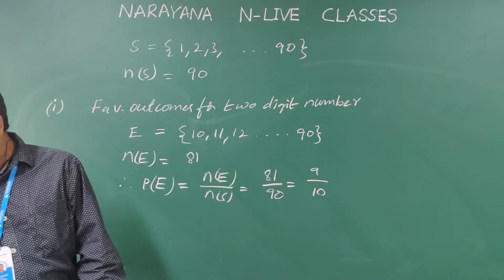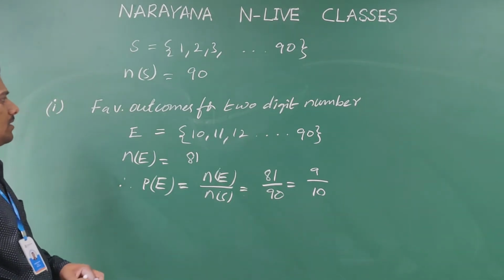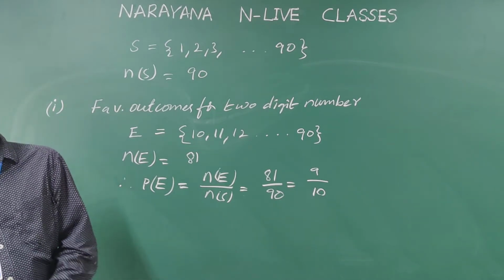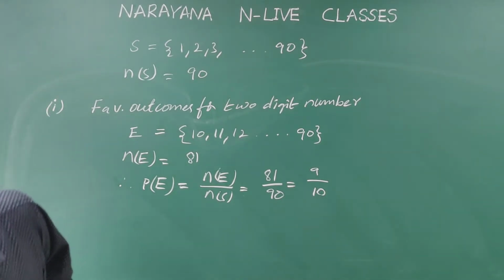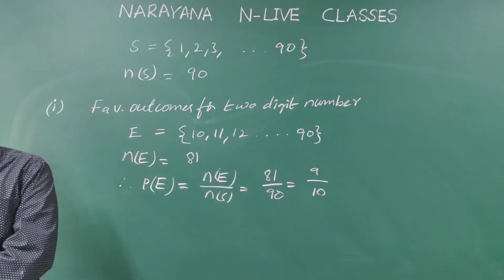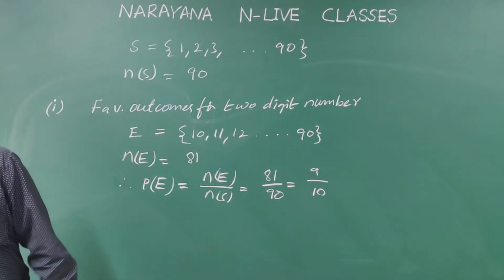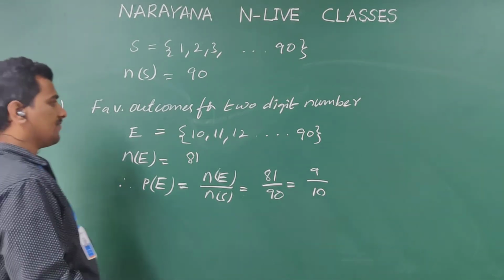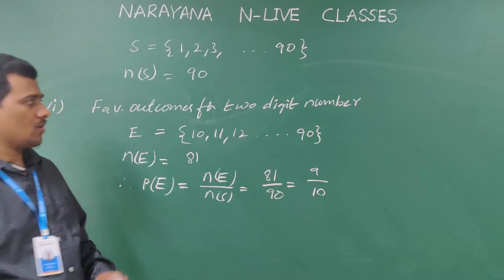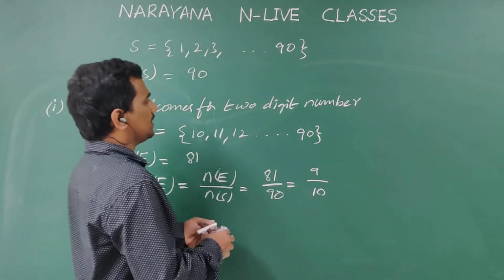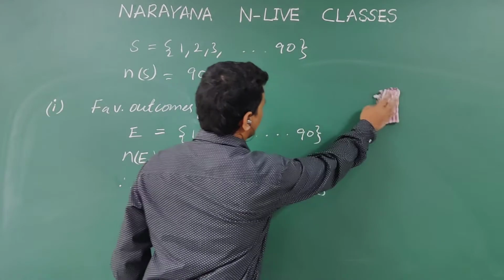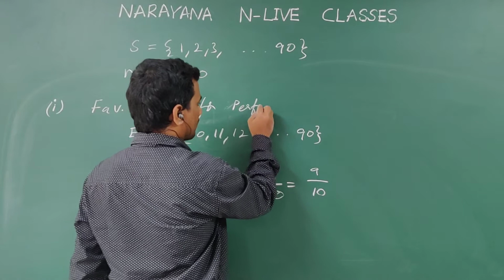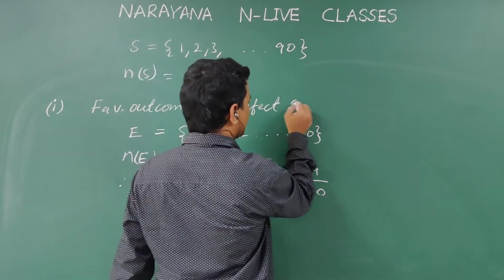Now we are going to discuss the same problem. We have one more. What is the probability of getting a perfect square number? Second one is perfect square number. So we will write now the favorable outcomes for a perfect square number.